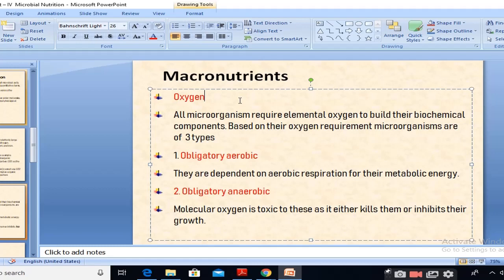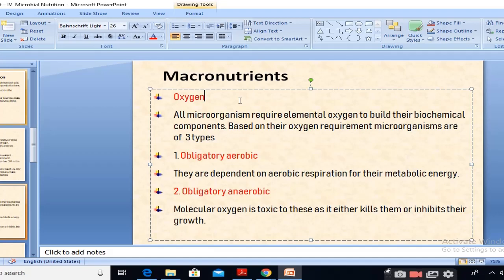One is obligatory aerobic, that means in the presence of molecular oxygen these organisms will grow. If the oxygen is absent, then they will get killed or their growth will be inhibited. That is called an obligatory aerobic organism.